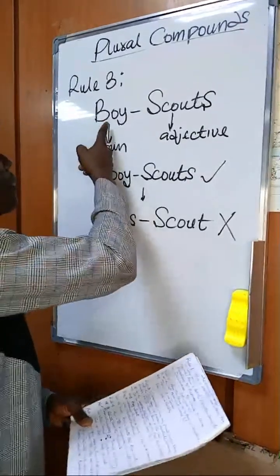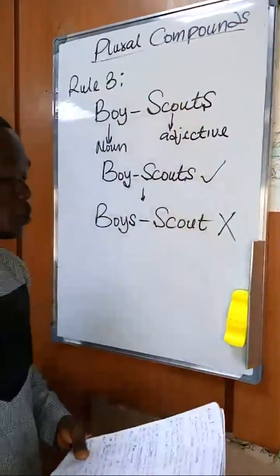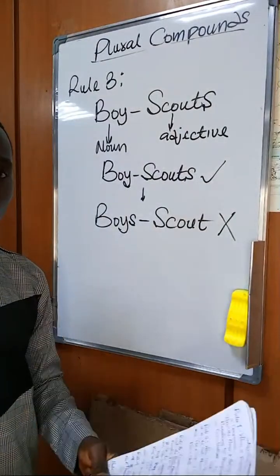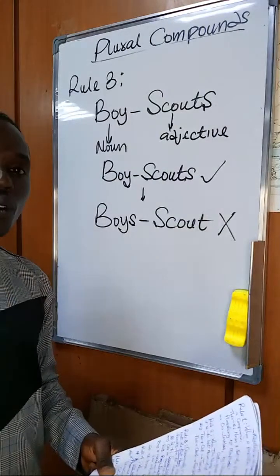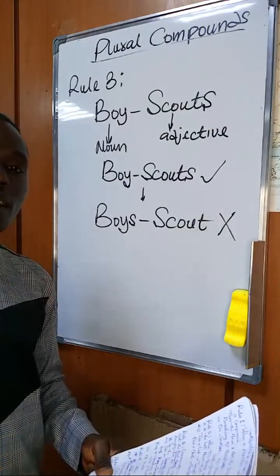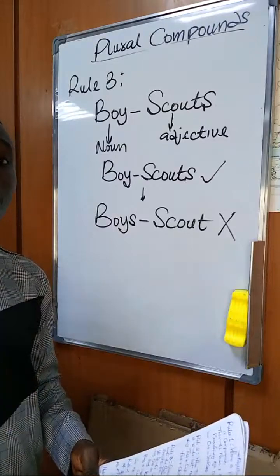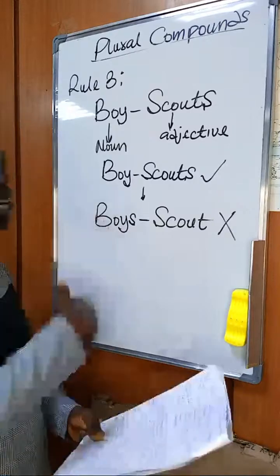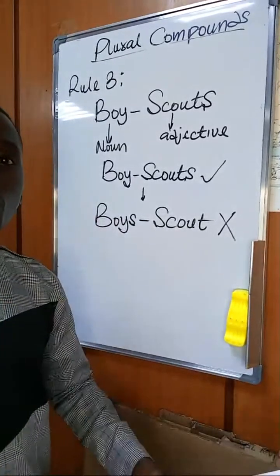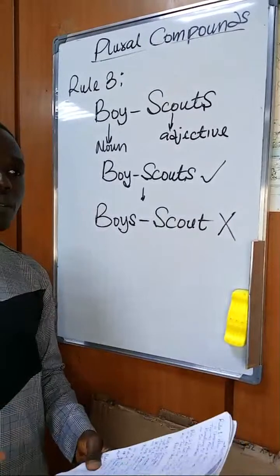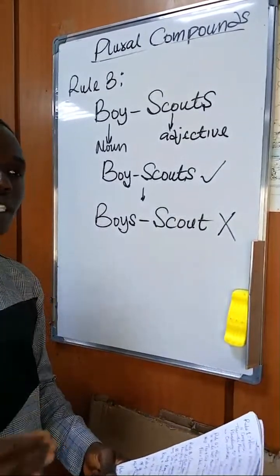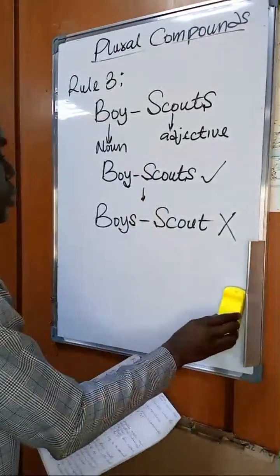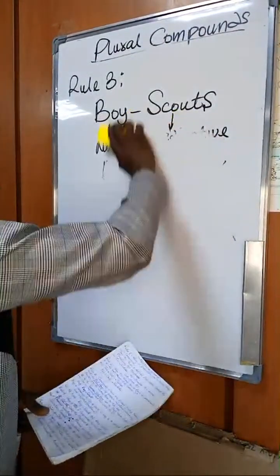When you have two nouns forming a compound word, and the first noun is performing an adjectival function to the second noun, that means adjectives qualify the noun, then the second noun should take the s, because the first is performing an adjectival function. That is rule 3. Now let's consider rule 4.